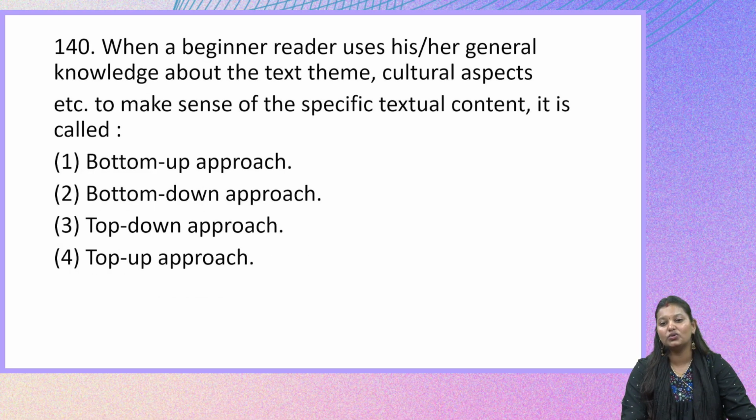When a beginner reader uses his or her general knowledge about the text theme, cultural aspects, etc. to make sense of the specific textual content, it is called. So what kind of approach is the beginner reader using? It is moving from knowing the text theme, trying to learn the cultural aspects, etc. through his or her general knowledge, the prior knowledge that the beginner reader is having. The four options in front of us are bottom-up approach, bottom-down approach, top-down approach and top-up approach.